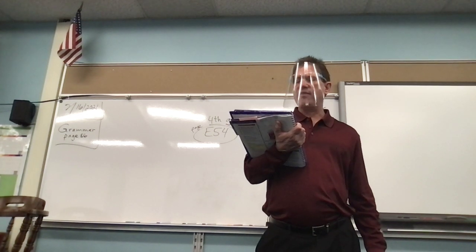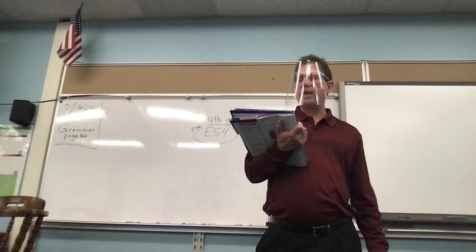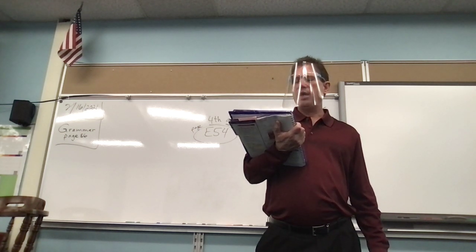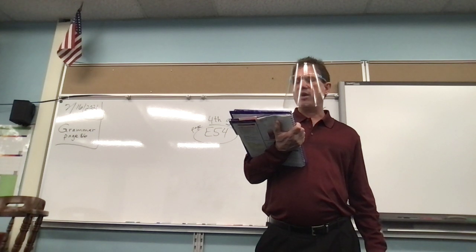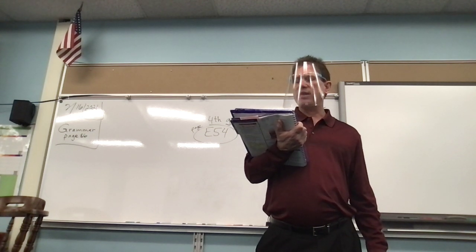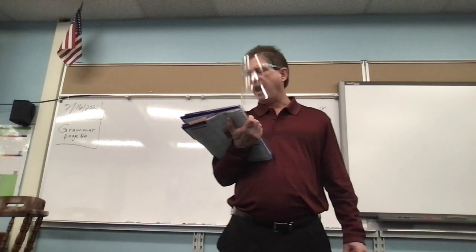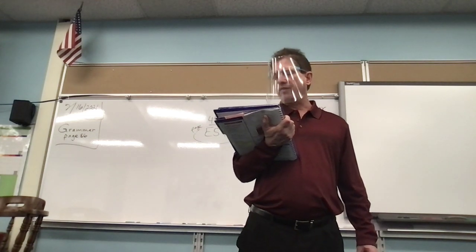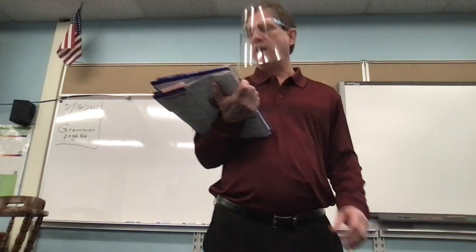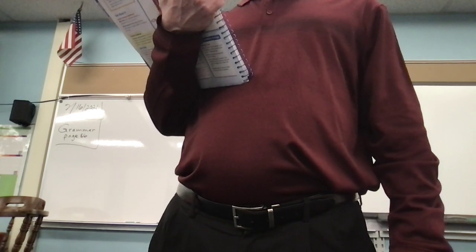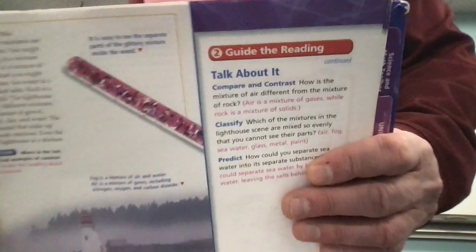The lighthouse is made of many different mixtures. Concrete is a mixture of gravel, sand, limestone, clay, and water. The glass and the metal that make up the light are both mixtures. Even the paint on the lighthouse is a mixture. Okay, so fog is a mixture of air and water. Air is a mixture of gases, including nitrogen, oxygen, and carbon dioxide. Okay, and there's also a glittery wand there, and it says you can see the mixture of glitter inside the wand.